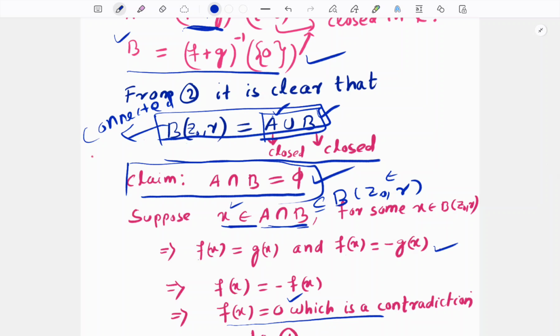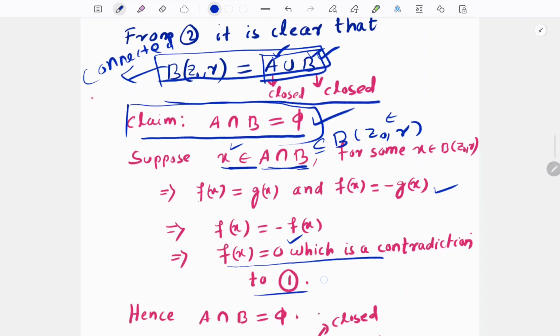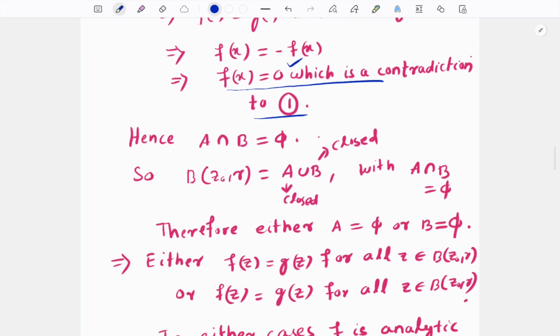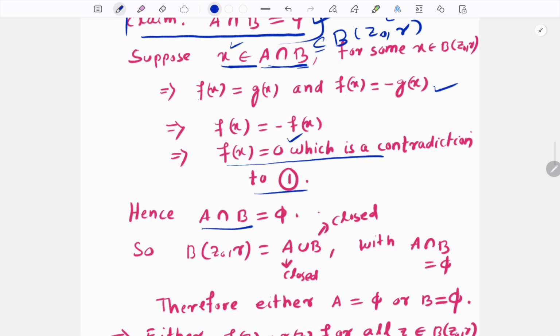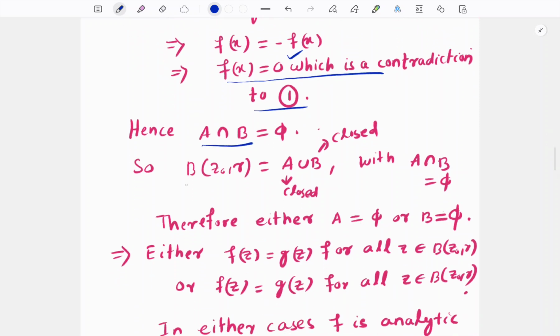But the topology is saying that this cannot be true. It will give that either this set A is equal to phi or this set B is equal to phi. Here the topology is used. Okay, so we prove that A intersection B is phi, and it implies that either A is equal to phi or B is equal to phi. Means our set is connected, this set is connected,